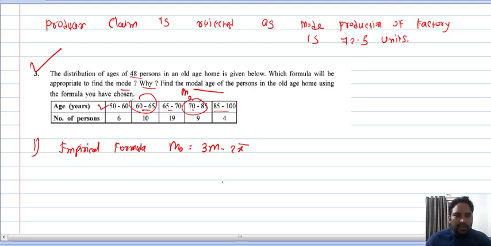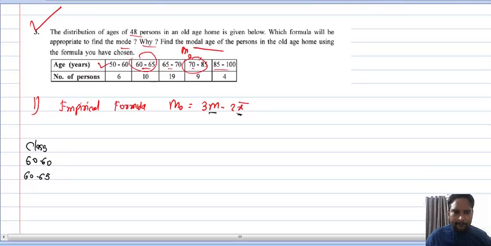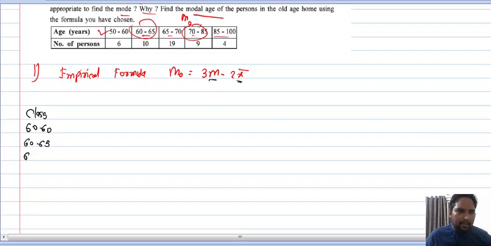So first of all we need to find median and we need to find x bar to obtain modal value. So let's first write the classes: 50 to 60, 60 to 65, 65 to 70, 70 to 85, 85 to 100.